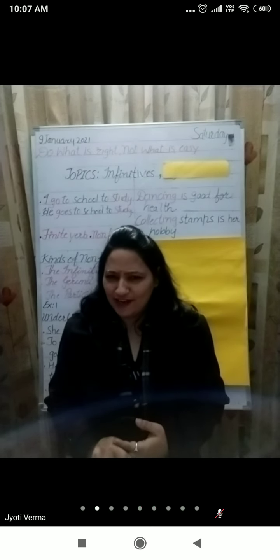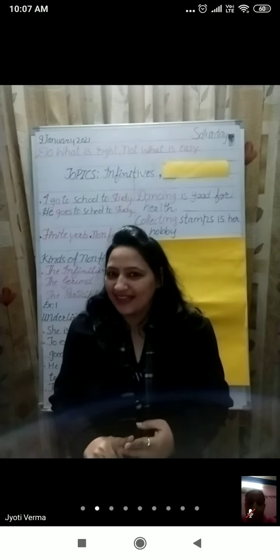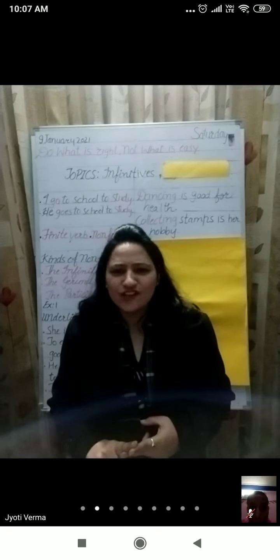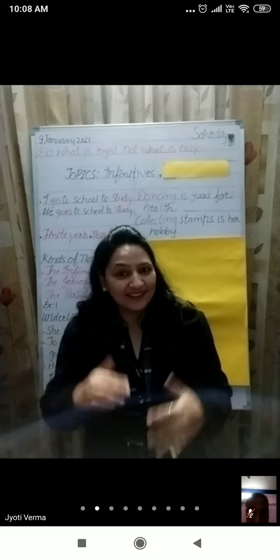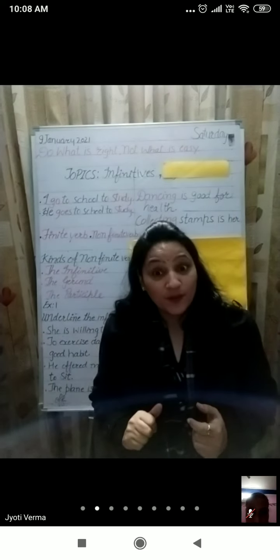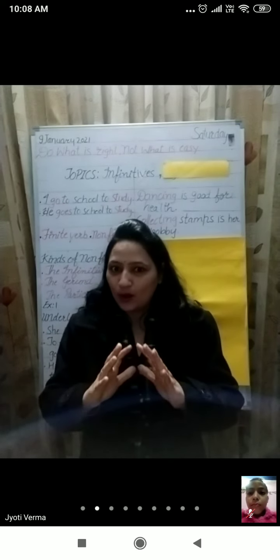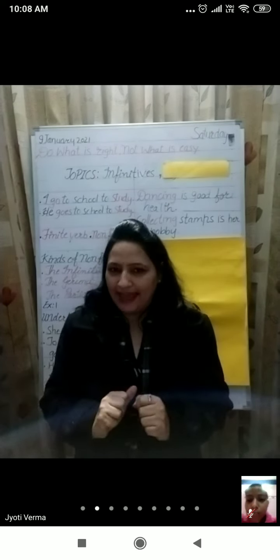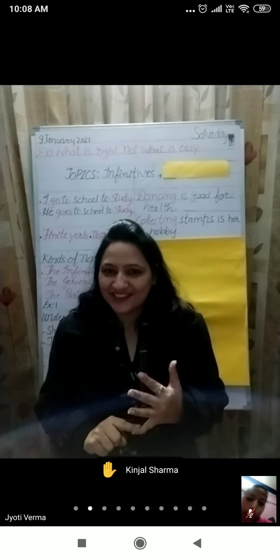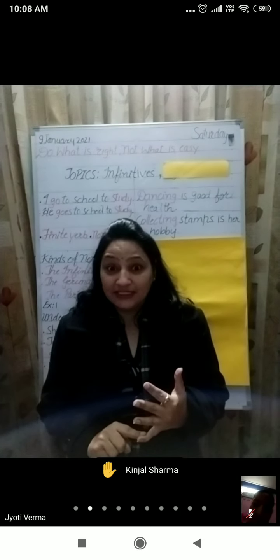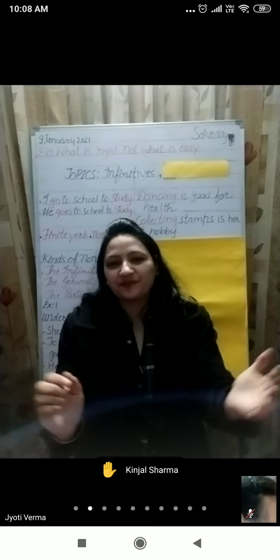Okay, so yesterday we learned two topics. The first topic was antonyms, and the second one, infinitives. First we'll revise them, and after that we will move ahead and learn another topic. So my dear students, what are antonyms? Antonyms are words which have opposite meanings, like up, opposite of up is down; hard, soft; dark, gloomy. I hope it is clear to you.